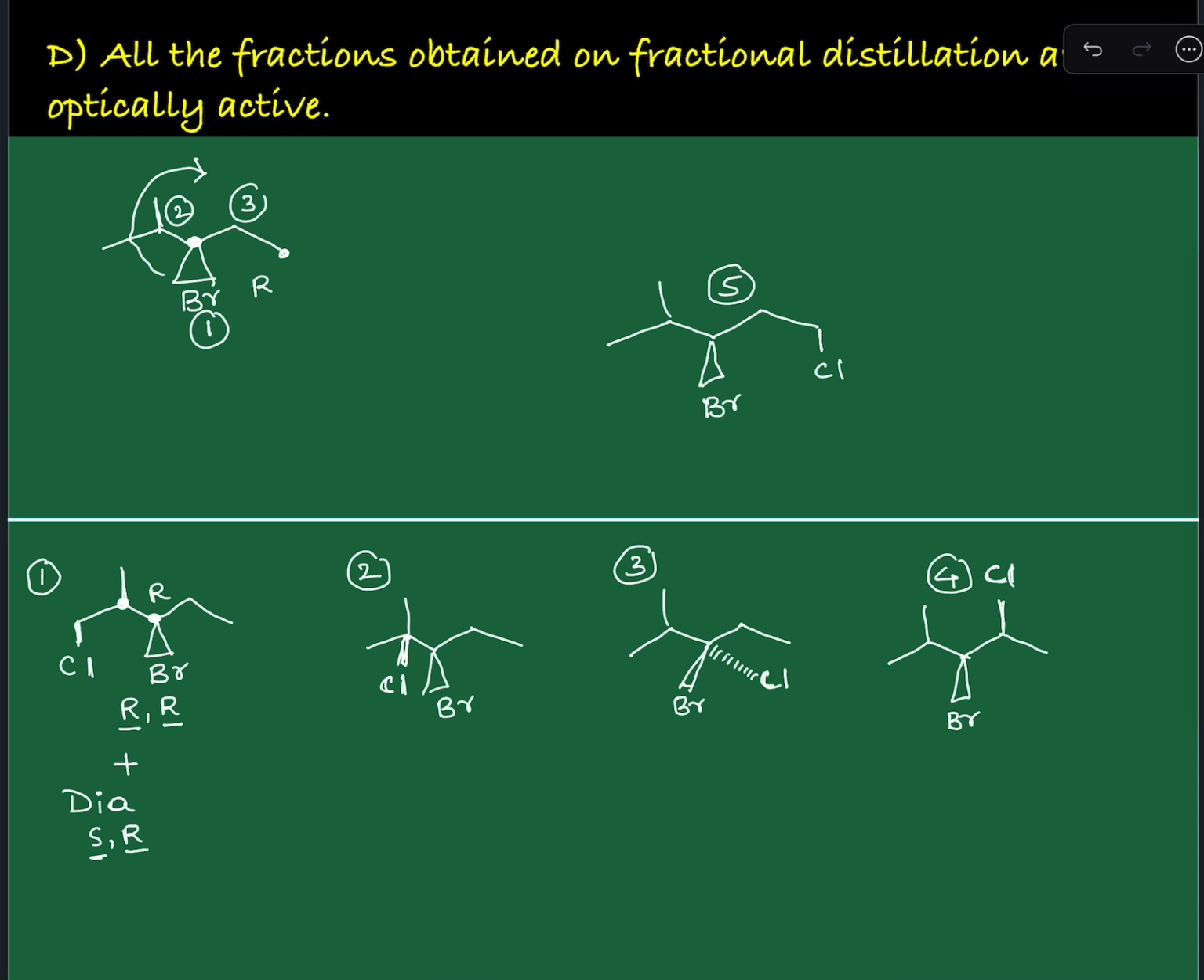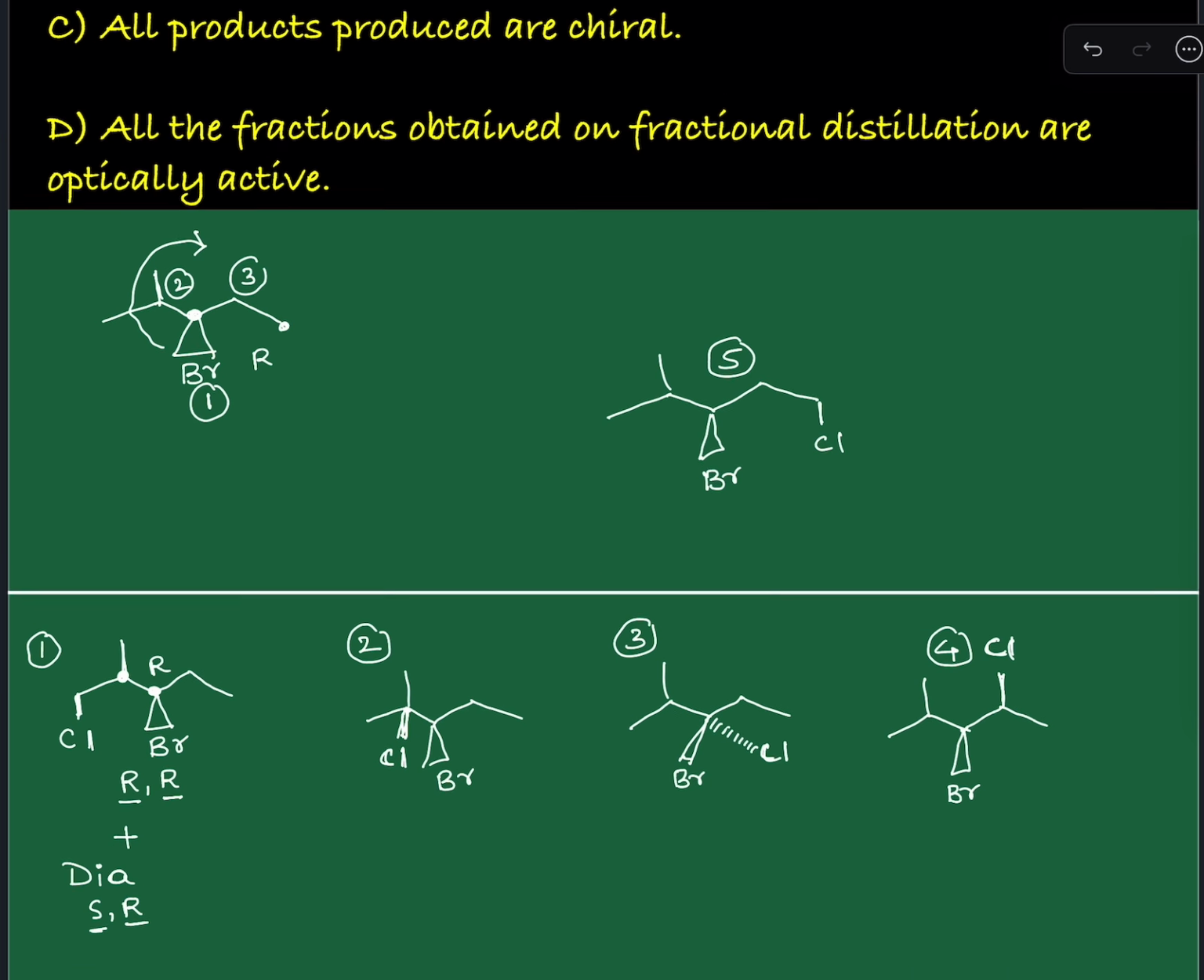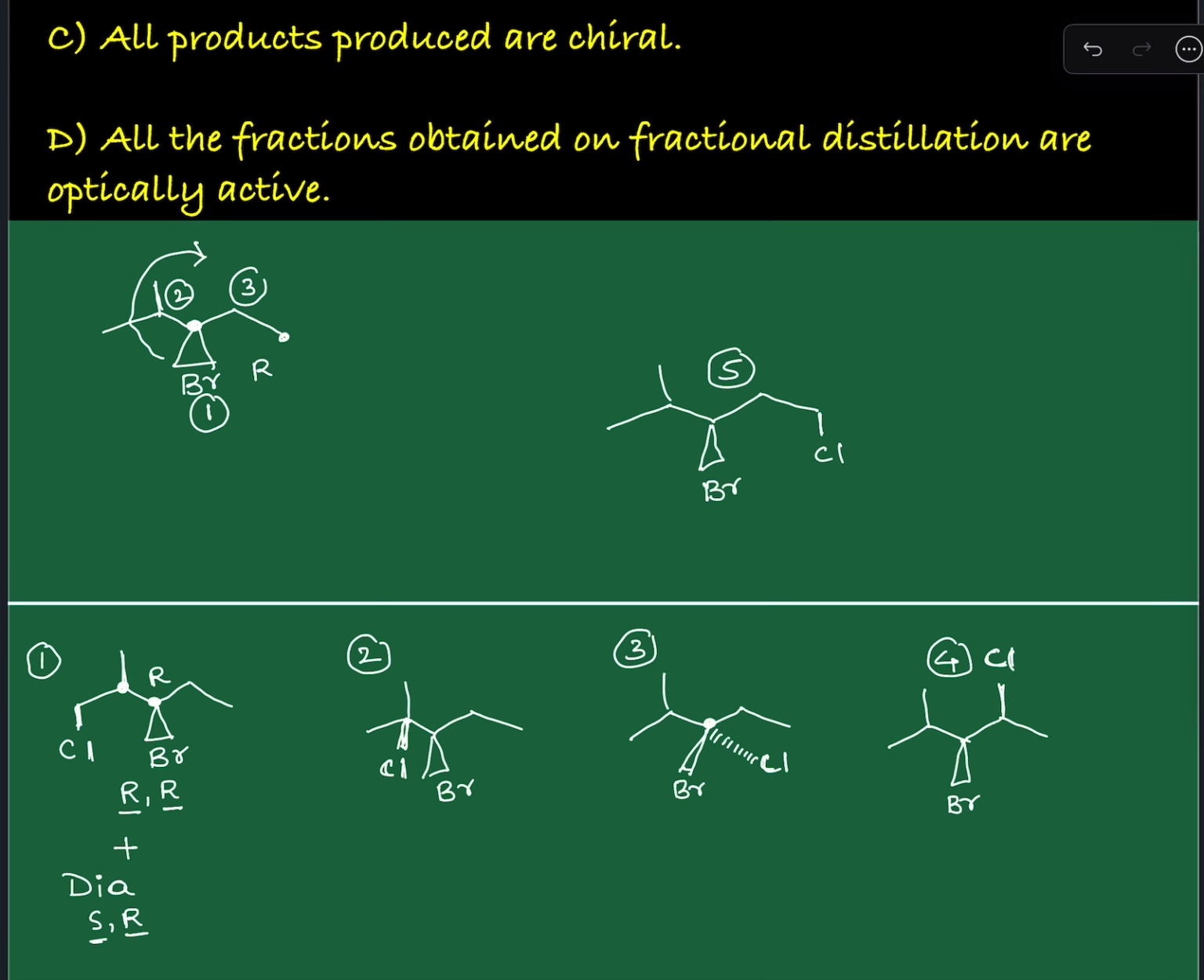Therefore, we can say no enantiomer, no diastereomer of the second structure. Now, let us move on to the third structure. If you see, this reaction is proceeding through a free radical intermediate. This is the reaction site, and the reaction is proceeding through a free radical intermediate, that is sp2 hybridization.